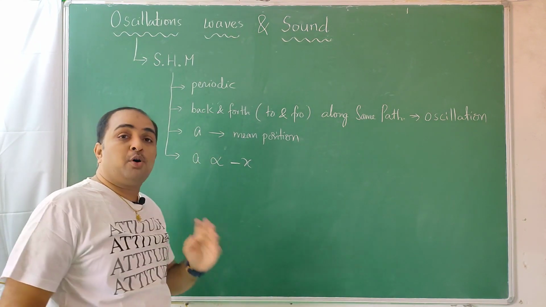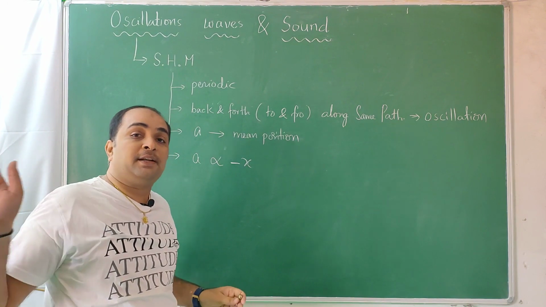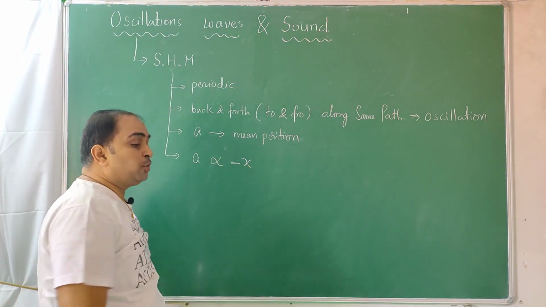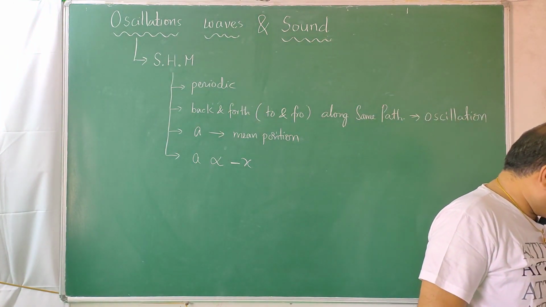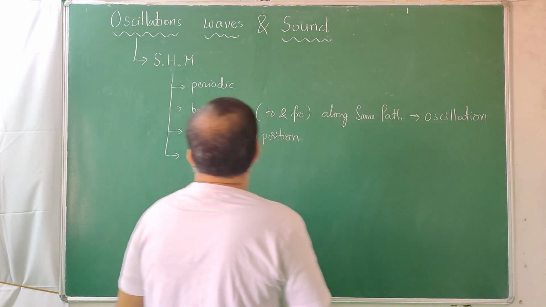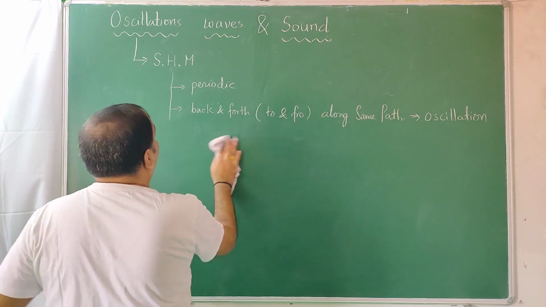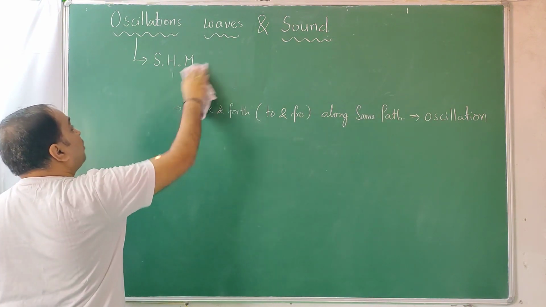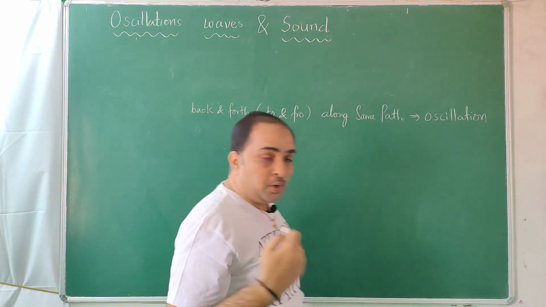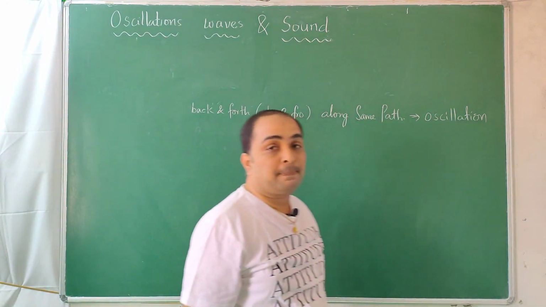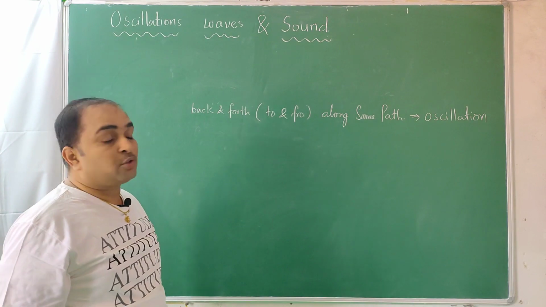And the change should be more if you are going more distance from the center, and less when it is coming towards the center. So if these conditions are satisfied, that is called simple harmonic motion. A small part of it is oscillation. So we will confine our lecture to oscillation. So what is an oscillation? If a particle moves forward and backward, back and forth along the same path, it's called oscillation.